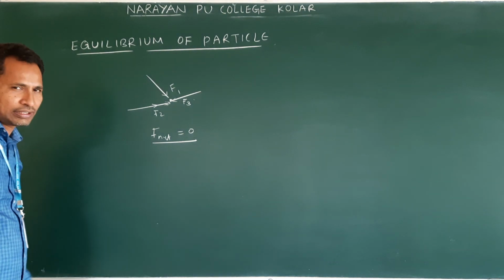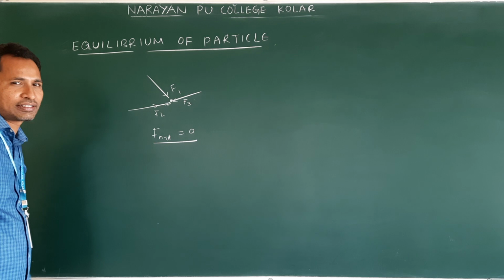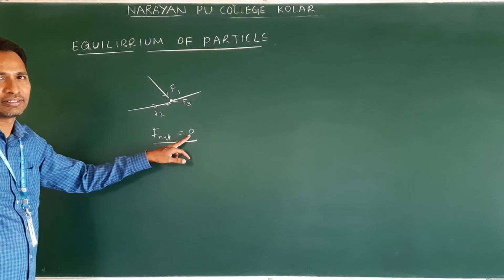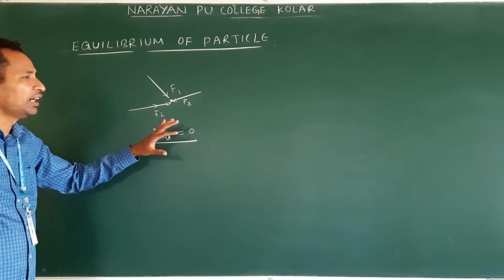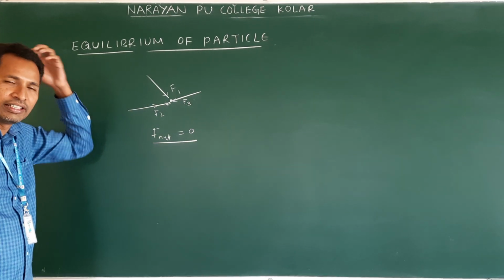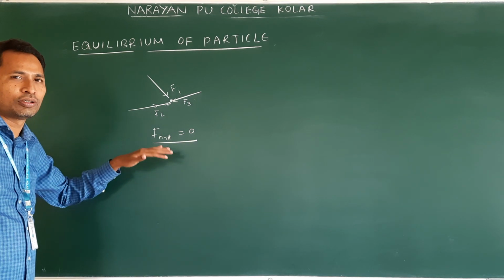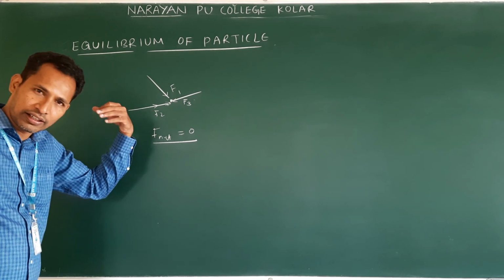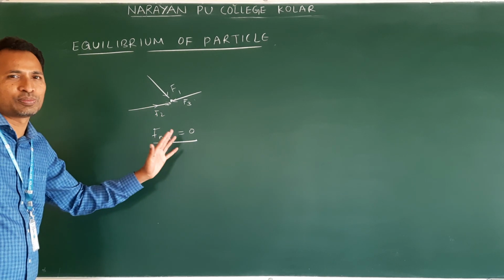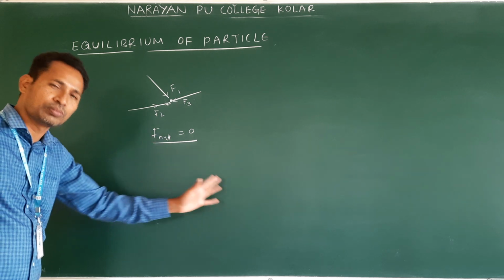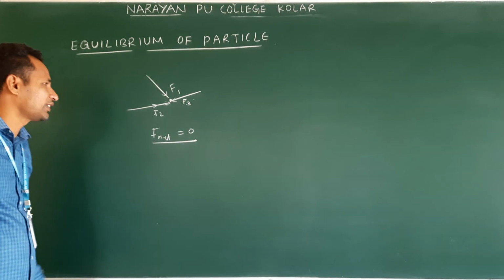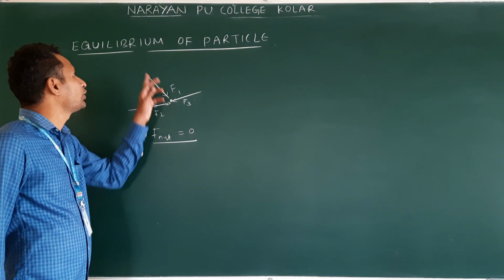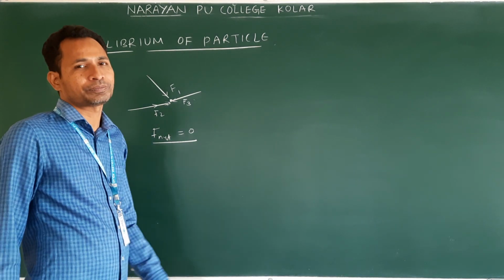According to the first law, what? Unless a force acts. If F net is 0, what does it mean? No force is acting. Clear? The effect of force is 0, meaning no additional force was there. Then according to the first law, it continues its state. If it is at rest, it will always be at rest. If it moves with constant velocity, it moves with constant velocity. Right? Same situation here. So net external force is 0, the body is said to be in equilibrium.